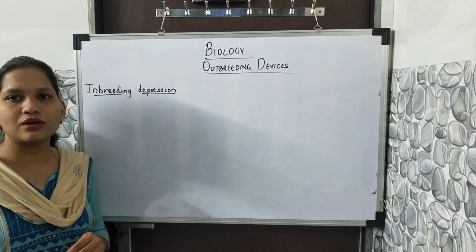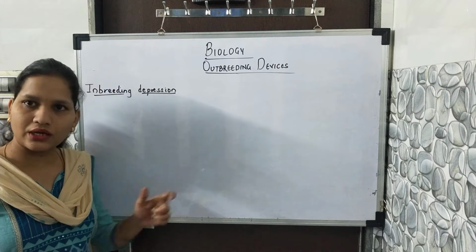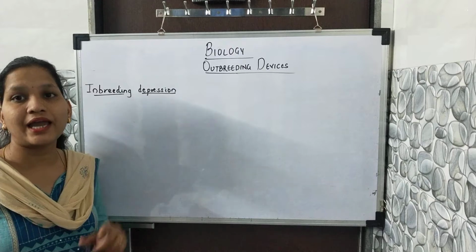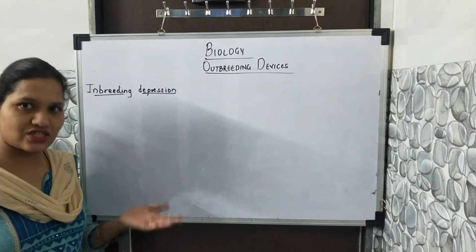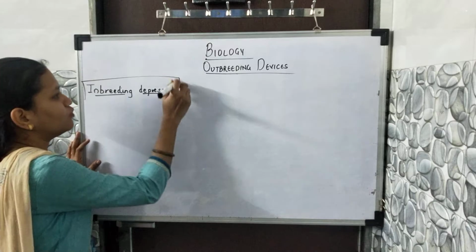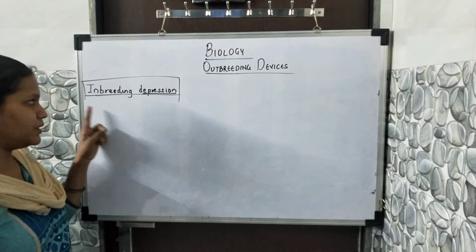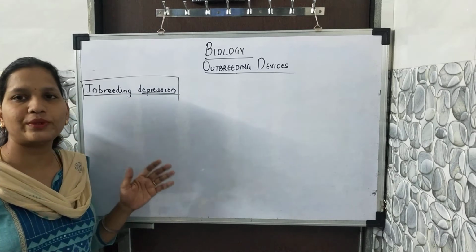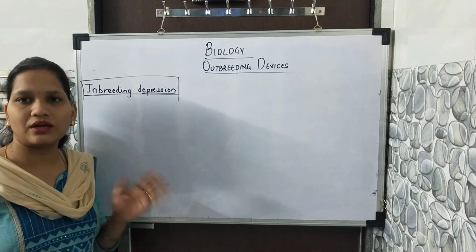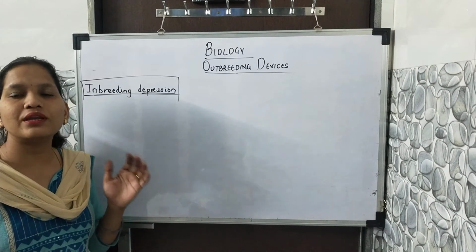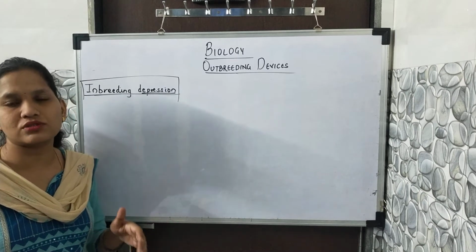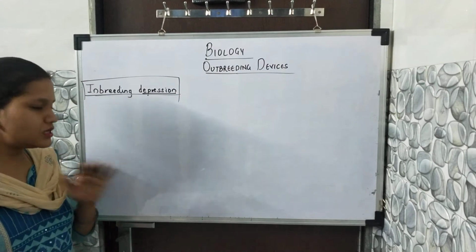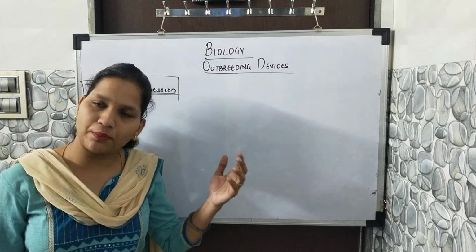And that is why we observe that genetic vitality and vigor are reduced, due to which depression is seen in the offspring, and that is what we call inbreeding depression. Inbreeding depression is a condition characterized by reduced genetic vigor and vitality, and reduced fitness in offspring, and that is why self pollination is discouraged and cross pollination is promoted.